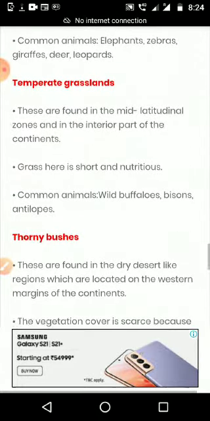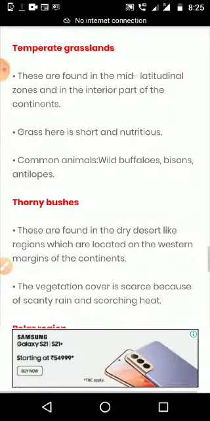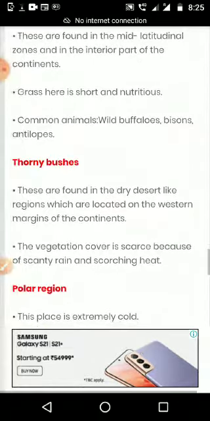Then temperate grassland. These are found in the mid-latitudinal zones and the interior parts of the continent. The grass here is short and very nutritious, and in that area we can see many cattle rearing people living. Common animals: wild buffaloes, bison and antelopes. Why? Because they get the grass in that area.